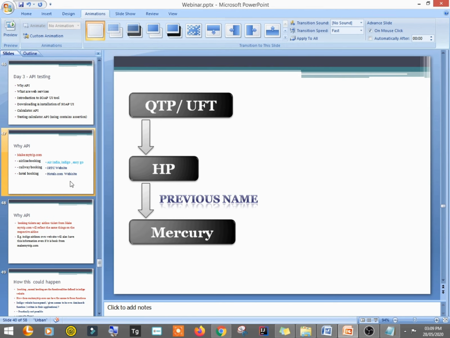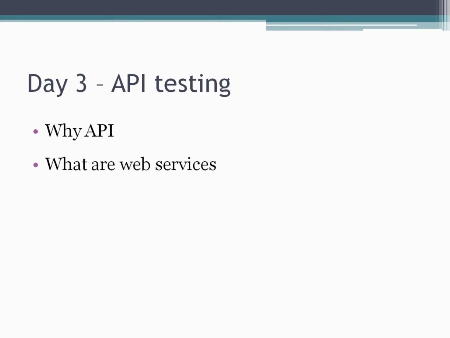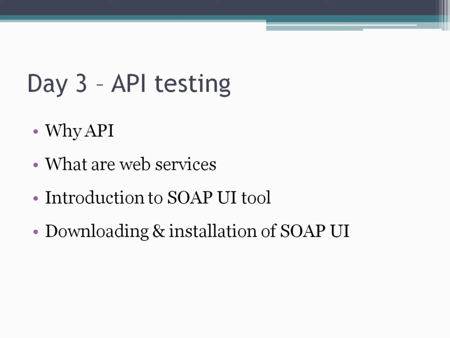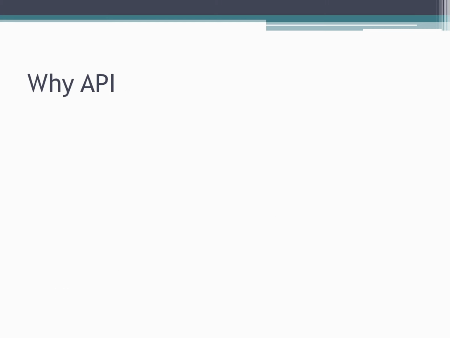So API. Okay, this is day 3. Today we are going to see why API, what are web services, then an introduction to the SOAP UI tool, then downloading and installation of SOAP UI, then the calculator API, and of course testing of it. So why API?